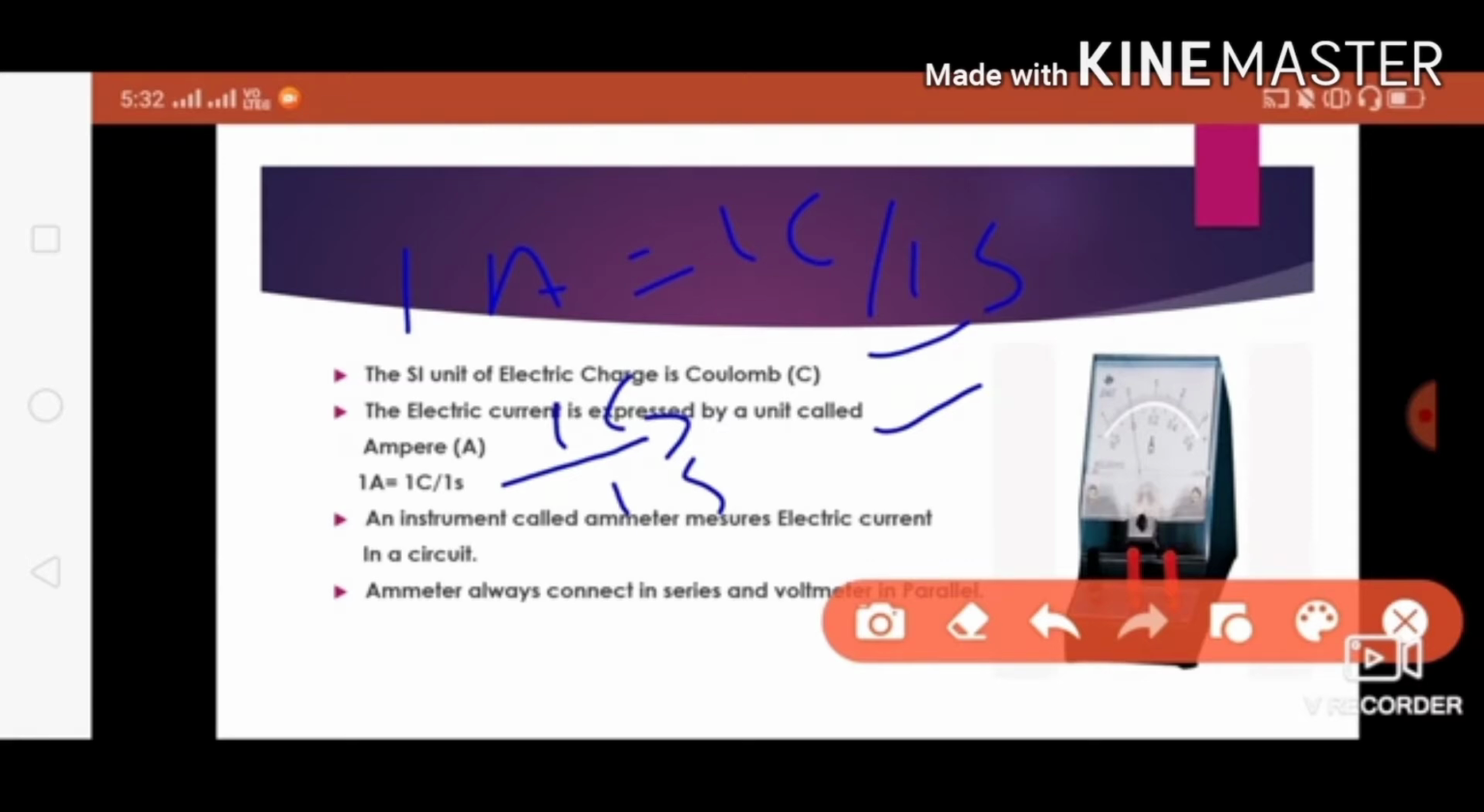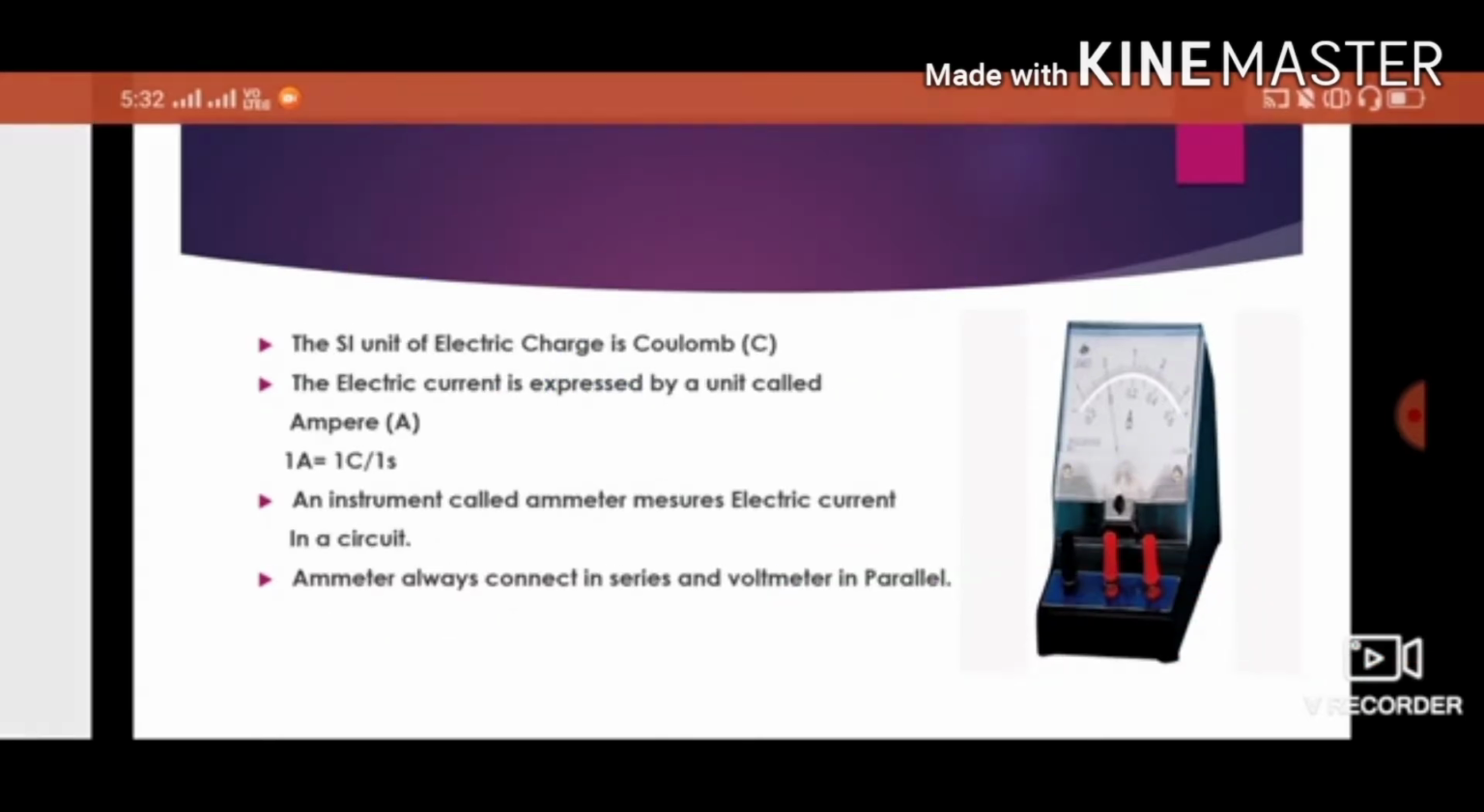An instrument called ammeter measures electric current in a circuit. You can see here the ammeter. Ammeter is a device which is used to measure the electric current, and the ammeter is always connected in series and the voltmeter is always connected in parallel. Whenever you design any electric circuit, you have to keep in mind that the ammeter is always connected in series and the voltmeter is always connected in parallel.